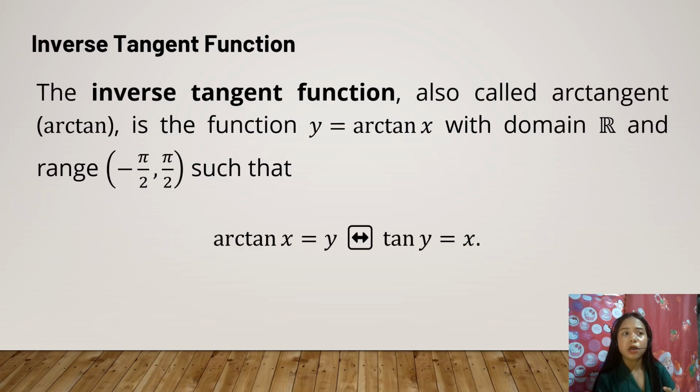Okay, so a function has an inverse function only if it is one-to-one. Okay?